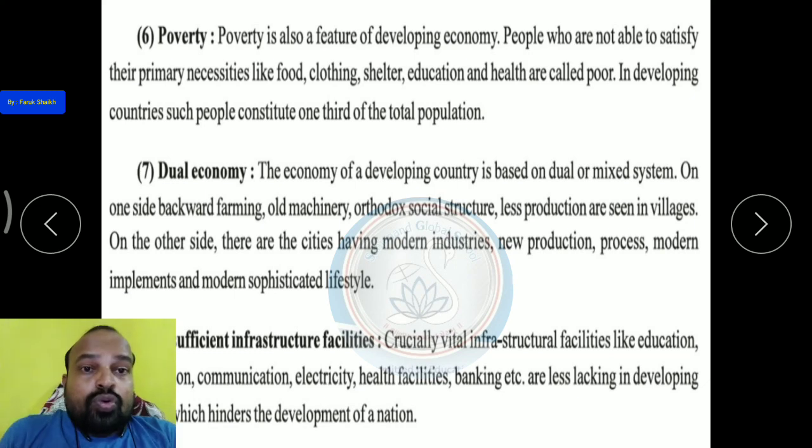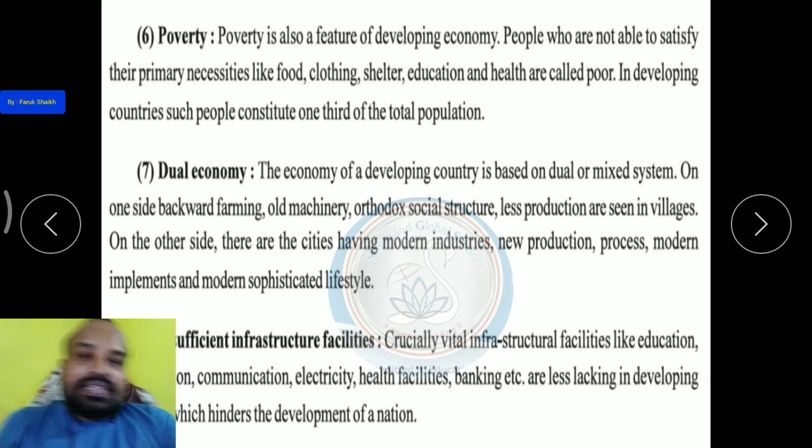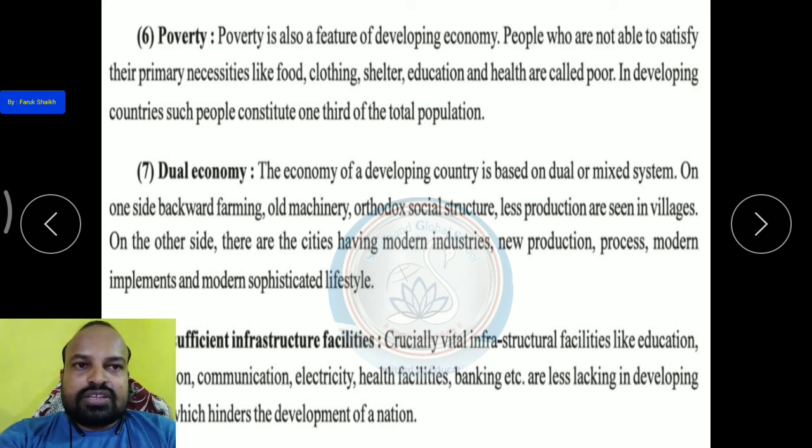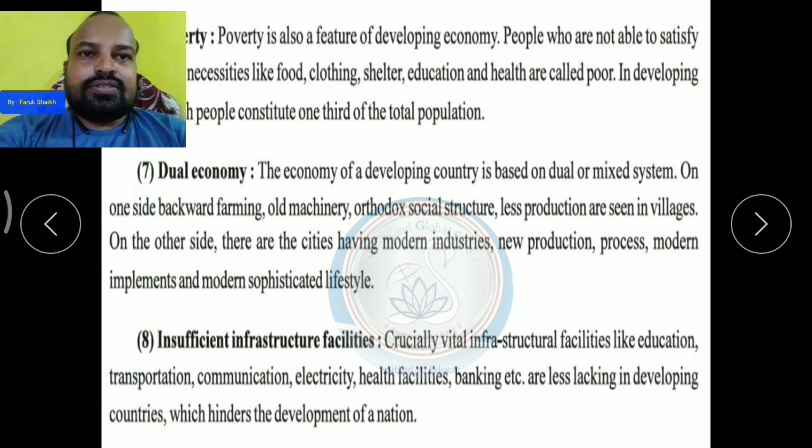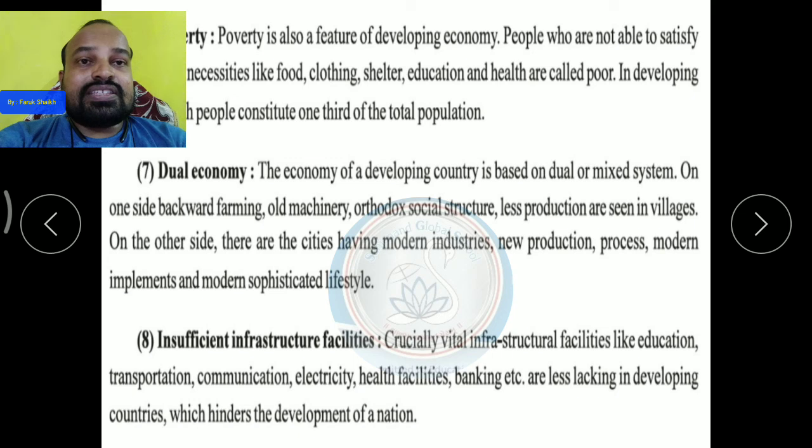In cities, people can get all the necessities and all the facilities very easily. Because of modern industries, people have more income, new production, they can produce new things very easily, and processes can also be done very fast. So this is called the difference between the village and the cities. It is called the dual economy. In the village the economy is very low, and in the cities the economy is very high.